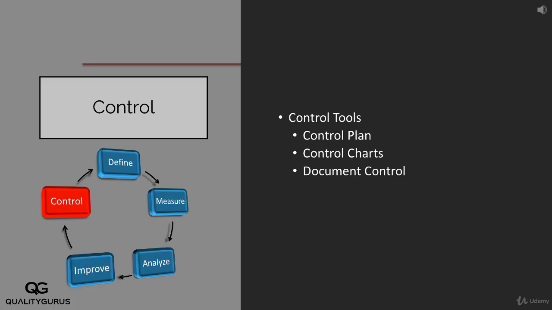And then in addition to that, we will be talking about document control in the control phase. How does documentation help us in controlling a process? So with this, we covered all the 5 phases of the DMAIC approach: define, measure, analyze, improve and control. So as we move from section 2, 3, 4, 5, we will be looking at all these concepts related to define, measure, analyze, improve and control.